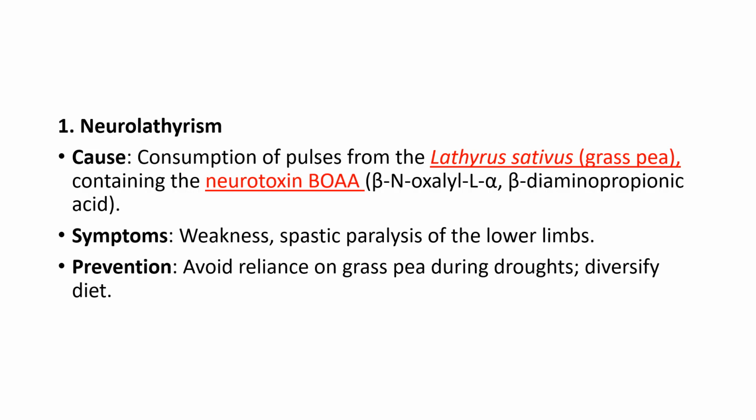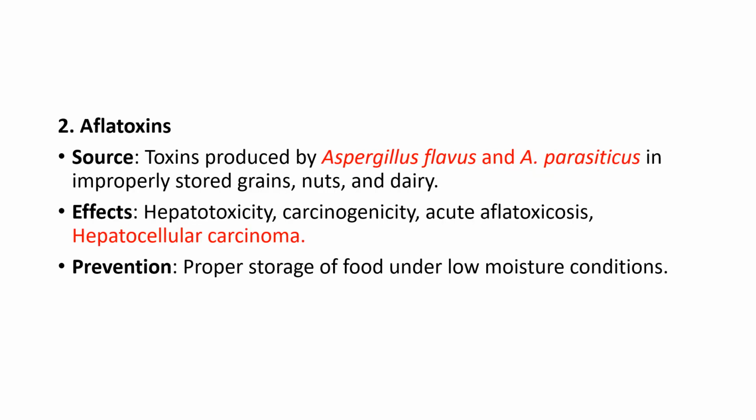Symptoms of the disease are weakness and spastic paralysis of the lower limbs, and prevention is to avoid reliance on grass peas during droughts. Diversify the diet.